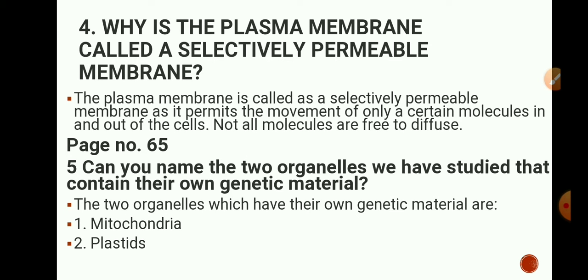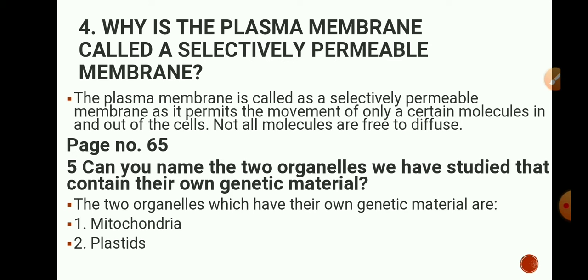Next is, why is the plasma membrane called a selectively permeable membrane? The plasma membrane is called a selectively permeable membrane because it permits the movement of only certain molecules in and out of the cell. So it does not allow all the substances, all the molecules to diffuse into the cell or out of the cell. It allows certain substances, certain molecules, and so it is called selectively permeable.